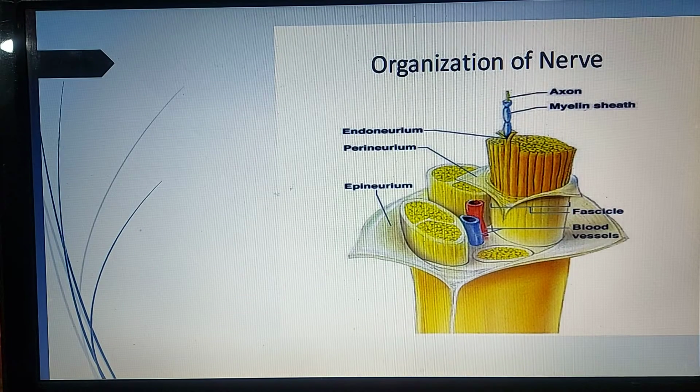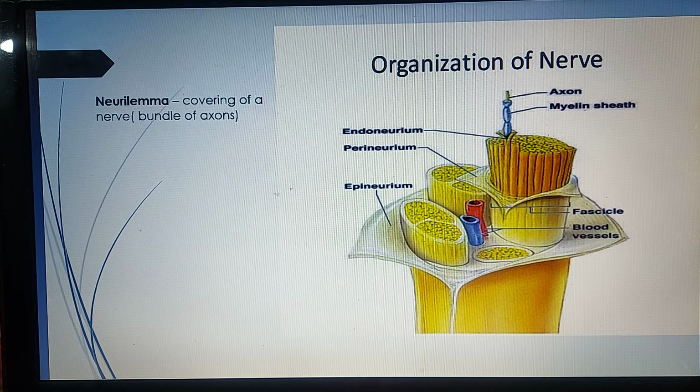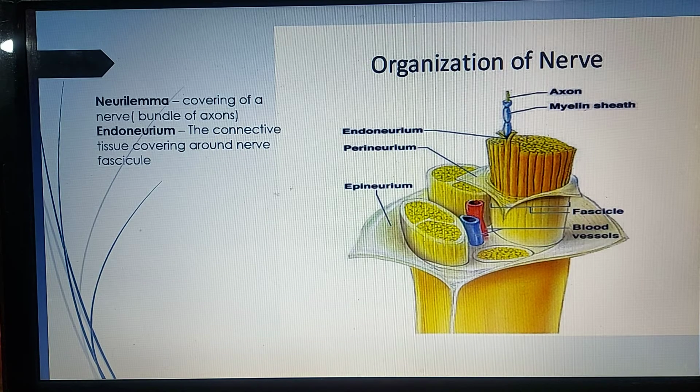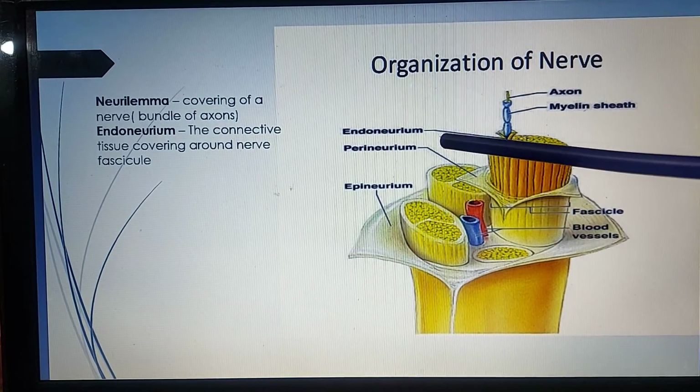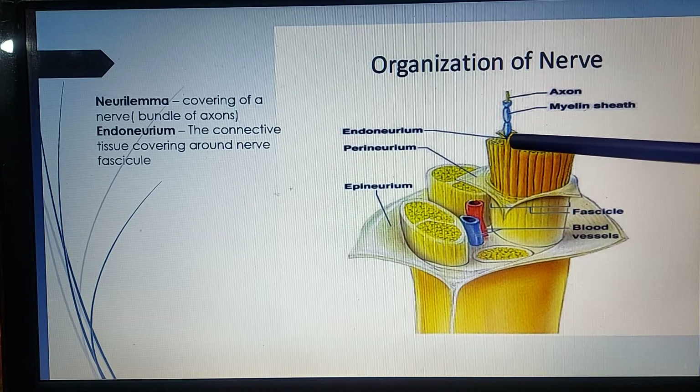Now, this is how a nerve is organized. You can see covering of a nerve or bundle of axon is called as neurolemma. Endoneurium. Now here you can see endoneurium. Endoneurium is the connective tissue covering around nerve fasciculi.